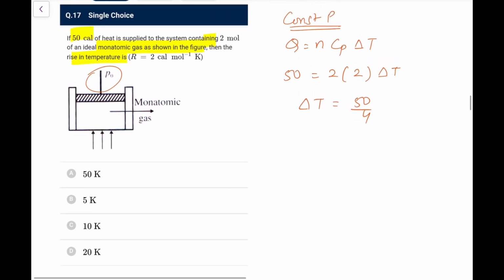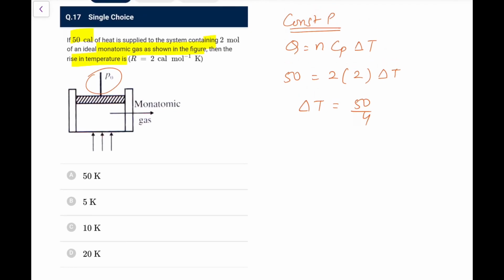Okay, I have done a grave mistake. Cp is not R, sorry, because it is a monoatomic gas. Cp is 5R by 2 and R is 2, so that becomes 2 into 5 calorie units into delta T, so delta T is 10. It was good that the option was not given 12.5, otherwise I would have ticked that.